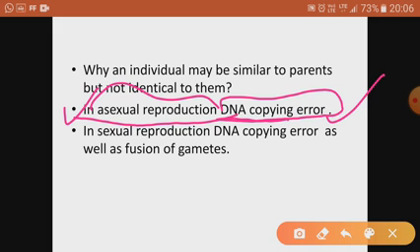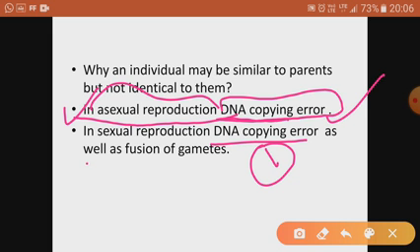But in case of sexual reproduction, like in human beings, there are many ways by which variations can be introduced. Variations means changes. That can happen during DNA copying, at the stage in cell division when the DNA makes a copy of itself. There can be an error or some fault at that time. So this can be one of the reasons why we are dissimilar.